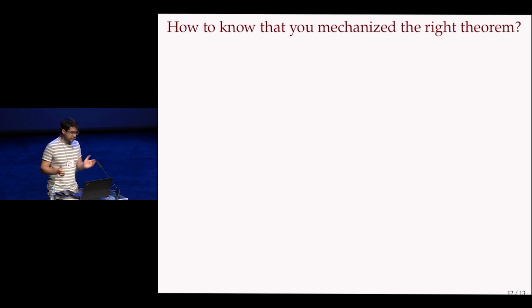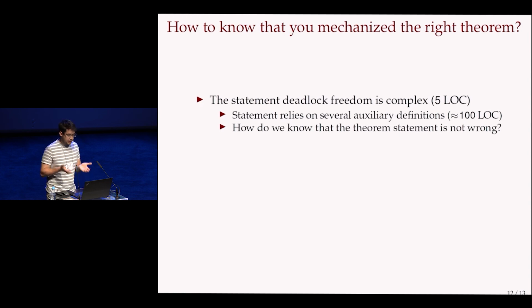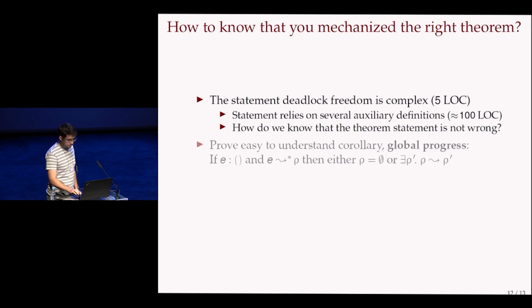Another problem, which does actually occur in practice, is that you may not always mechanize the theorem that you think you're mechanizing. So how can you now ensure that you did actually mechanize something non-trivial? So our deadlock freedom theorem is rather complex, so it's about 5 lines of code. And the statement relies on some auxiliary definitions, which are about 100 lines of code. So how do we know that this theorem actually says something non-trivial?